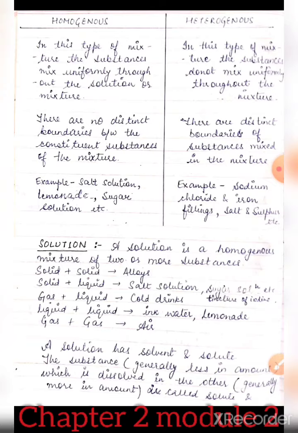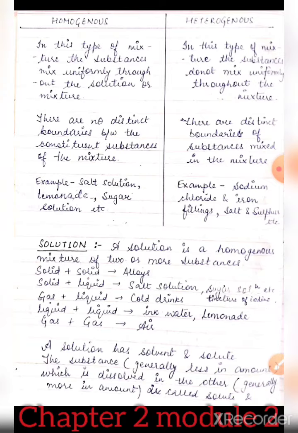Now what happens in solution? It is a homogeneous mixture, whereas colloid and suspension are considered heterogeneous mixtures. Now in solution we will be discussing the thing, but before that I should tell you about colloid also. Colloid looks like homogeneous, but actually it is a heterogeneous mixture. So we will be considering one, solution, in homogeneous and two things, colloid and suspension, in heterogeneous mixtures.